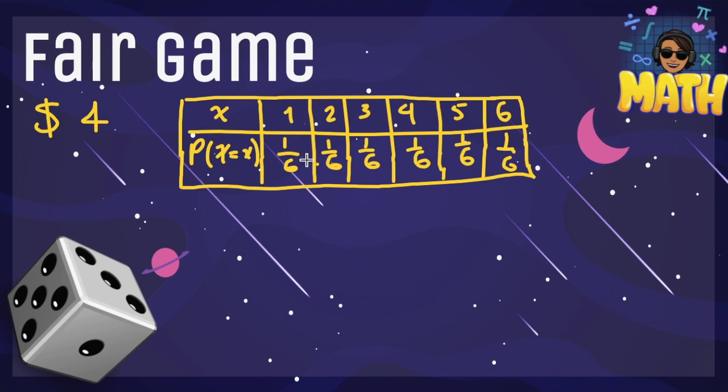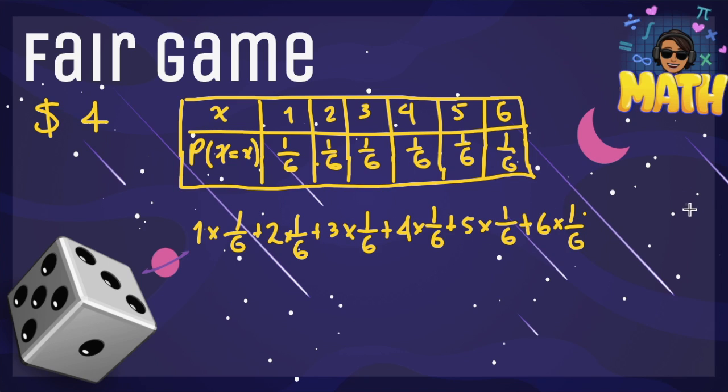Remember that to find the expected value we just multiply the possible outcomes times their probabilities. So in this case we have 1 times 1/6 plus 2 times 1/6 plus 3 times 1/6, and so on.